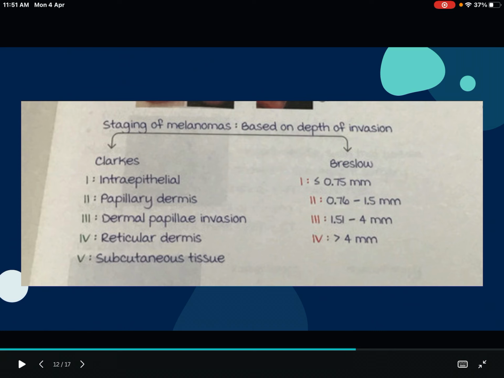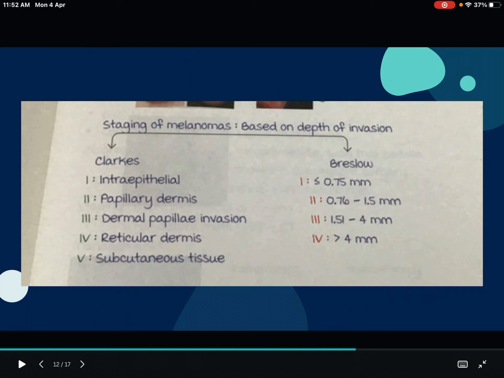What is Breslow? Breslow is on the right side. It has 4 different stages: stage 1, stage 2, stage 3 and stage 4. You have to remember around 3 values: 0.75 mm, 1.5 mm, 4 mm. That's it. Only 3 values. Stage 1 is less than 0.75 mm. Second is 0.76 to 1.5. Then 1.51 to 4 mm and more than 4 mm. So only 3 values: 0.75, 1.5 and 4. All the values will come under these 3.